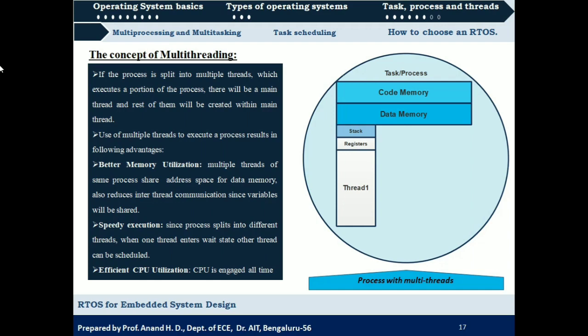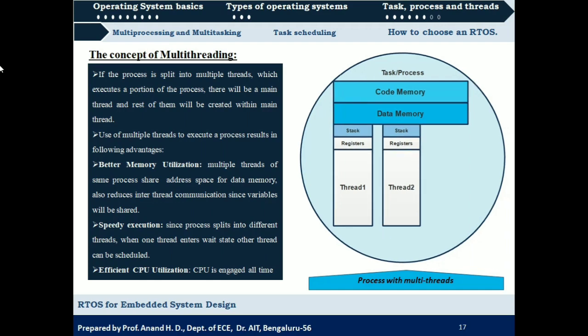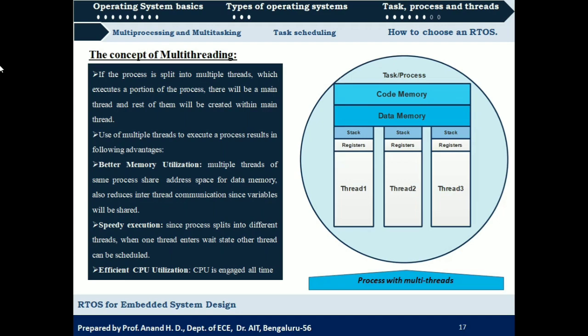And there will be one more, thread 2. It is going to share the same code memory and data memory of the process, but it will have its own stack and registers. Similarly, thread 3. Here a single process is divided into 3 threads, wherein all the 3 threads share the same code memory and data memory of the process, but they have their own stack memory and registers. That is what we need to understand from the concept of multi-threading. Hope you got this point.